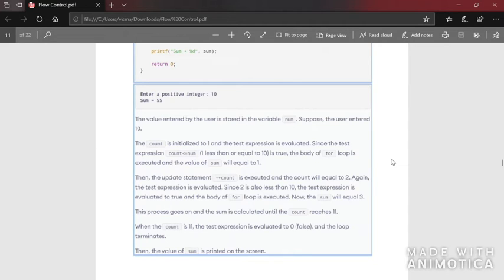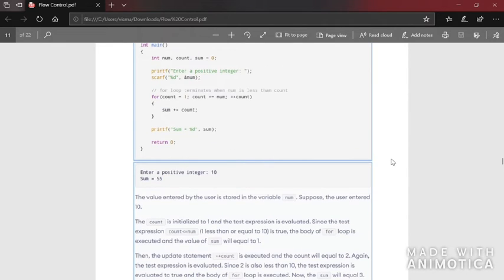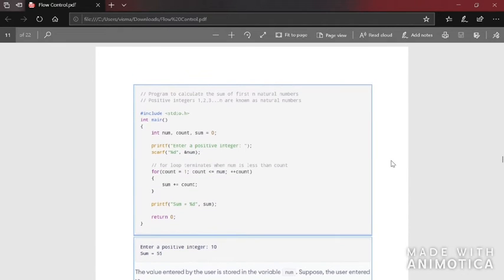Again the test expression is evaluated. Since 2 is also less than 10, the test expression is evaluated to true and the body of the for loop is executed. Now the sum will be equal to 3. This process goes on and the sum is calculated until the count reaches 11. When the count is 11, the test expression is evaluated to false and the loop terminates. Then the value of sum is printed on the screen. So this is another simple program which is used to find the sum of natural numbers.